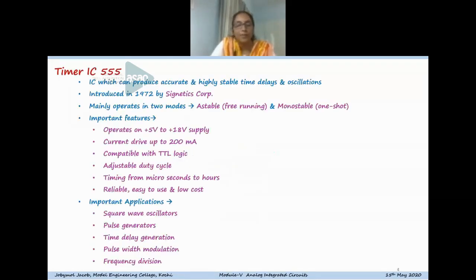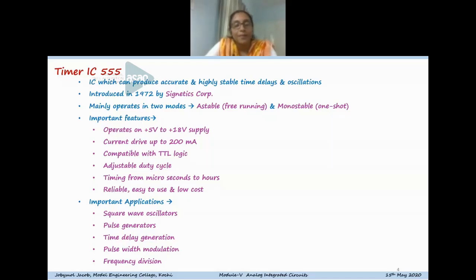So the IC 555 is a very popular IC which can produce accurate and highly stable time delays and oscillations. It was introduced by Signetics Corporation in 1972, and it can operate mainly in two modes, as I have already told. The main important feature of the 555 timer is that it can operate with a wide power supply range. It can operate on a +5 to +18 volt supply, and it can drive up to a current of 200 milliamperes. That is, it can source as well as sink a current of 200 milliamps.